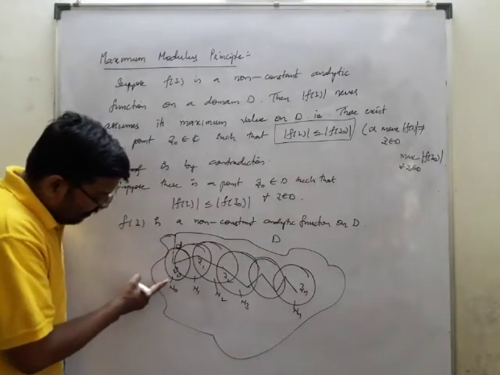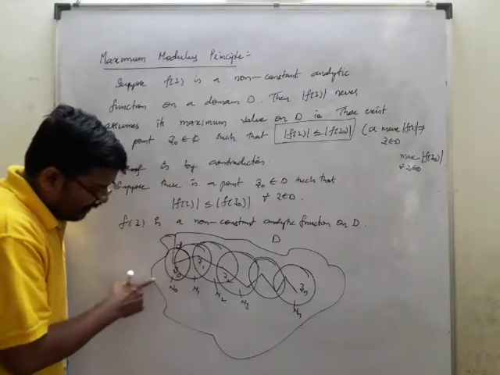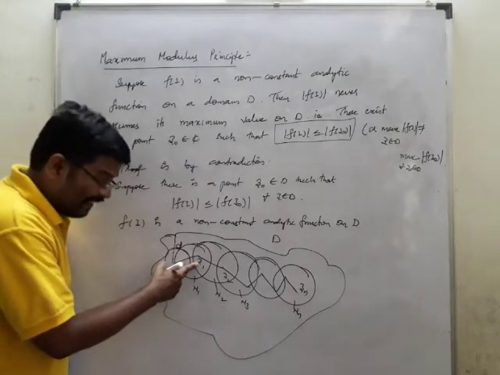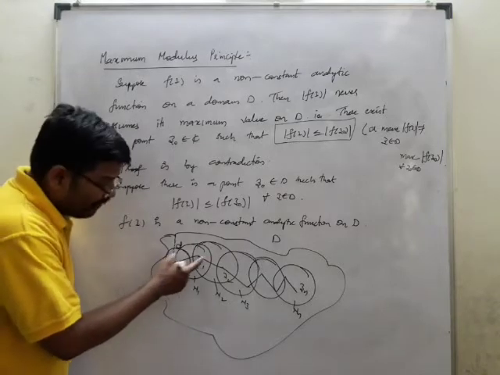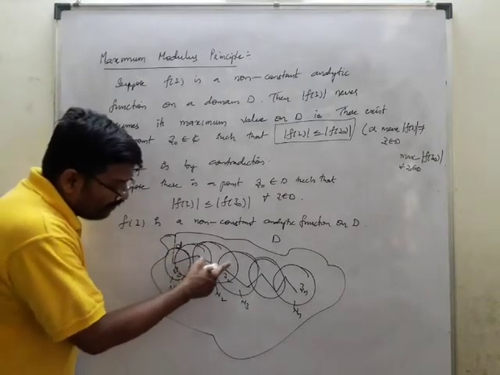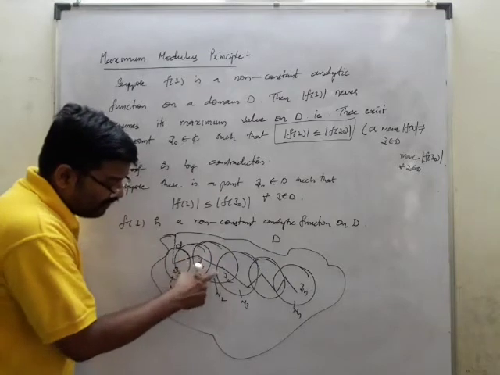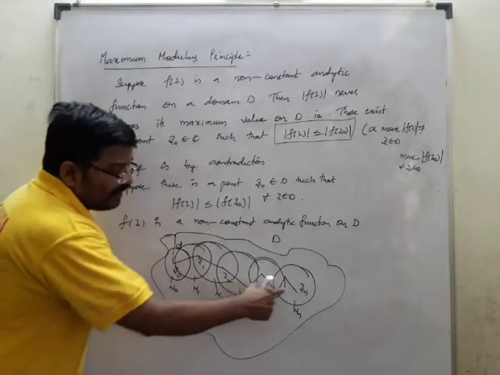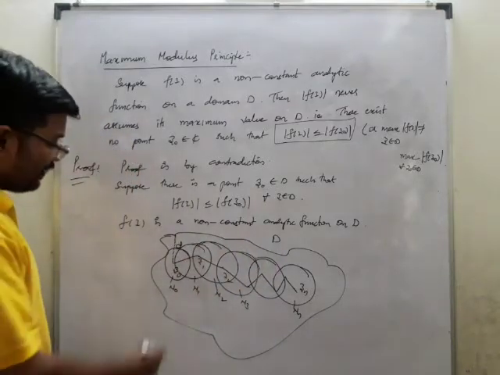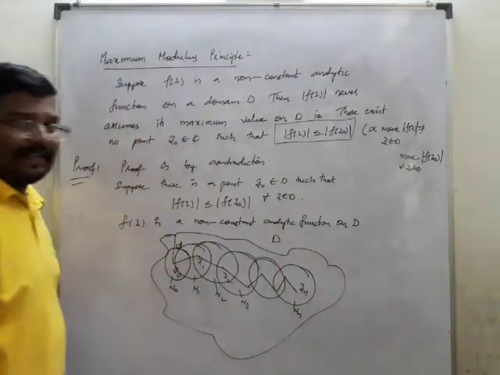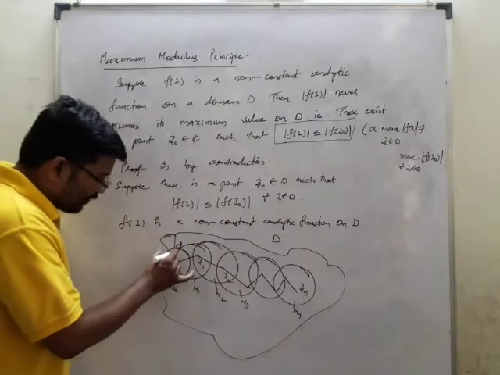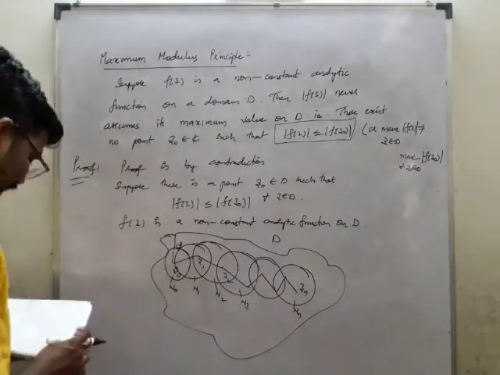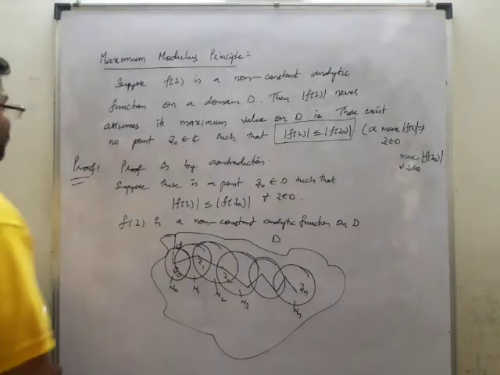Now I have taken all the circles, meaning all the neighborhoods are covered. z0 is only z0, but z1 has the point z1 as a center, and z0 will be inside it. Like that, z1 and z2 will be in N2, and z2 and z3 will be in N3. These are the neighborhoods and the polygonal arcs, and d is the smallest distance. Now if I have considered it like this, what do we have?